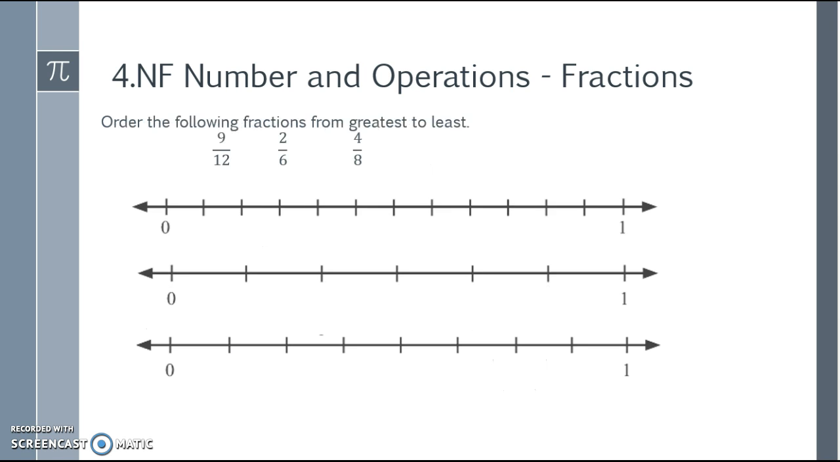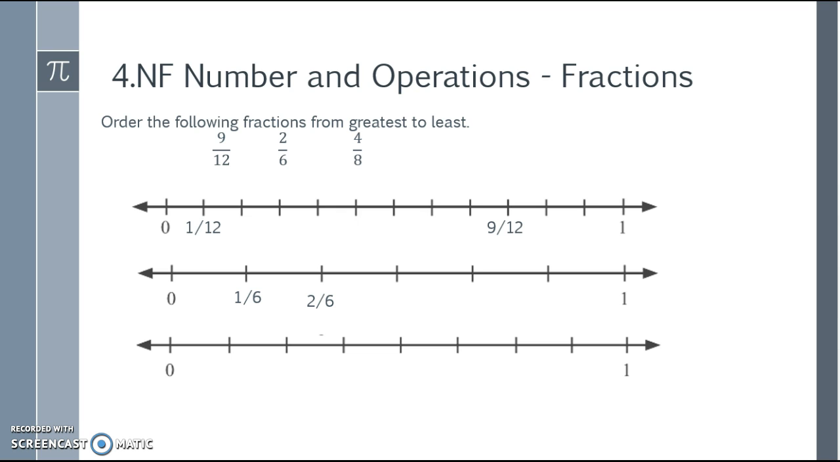Let's order the following fractions from greatest to least using number lines. I've got 3 different number lines. Each number line will represent one of our fractions. I see on the top that I'm split into twelfths. The middle is split into sixths, and the bottom is split into eighths. So when I look at 1/12, 2 copies of 1/12, 3 copies of 1/12, etc., I see where 9/12 is located by counting on my number line.